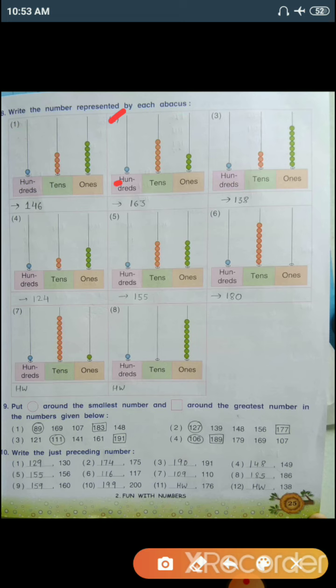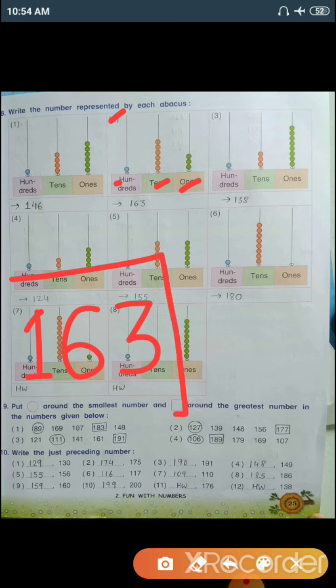Now question number 2. On the 100 column, 1 bead is there. In the tens column, there are a total of 6 beads, and in the ones column there are 3 beads. So we create our number, that is 163. So our answer is 163.